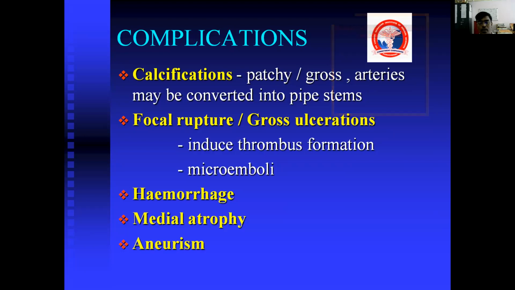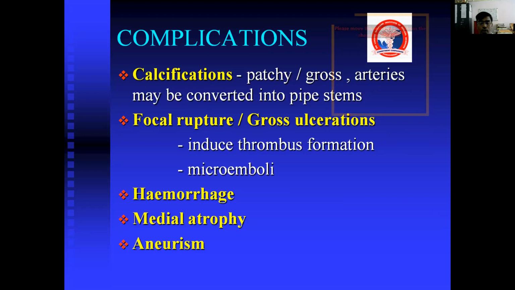Subsequently, smooth muscle cells from the media move towards the intima and also engulf lipids. The combination of these lipids along with macrophages, foam cells, smooth muscle cells, and collagen deposition will form a plaque, called an atheroma or atherosclerotic plaque. The components of this plaque are the fibrous cap, necrotic core, and neovascularization.